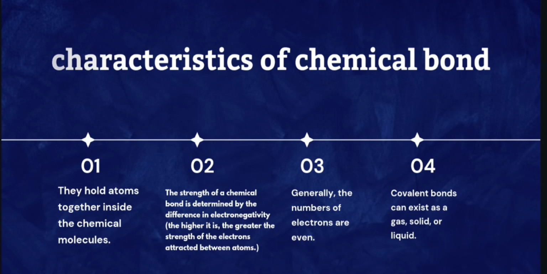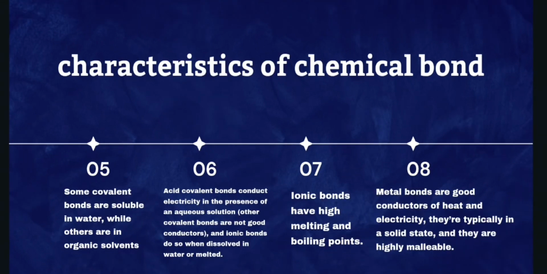Some covalent compounds are soluble in water, while others are in acid. Covalent compounds conduct electricity in the presence of an aqueous solution. Ionic bonds have high melting and boiling points. Metallic bonds are good conductors of heat and electricity. They are typically in a solid state and they are highly malleable.